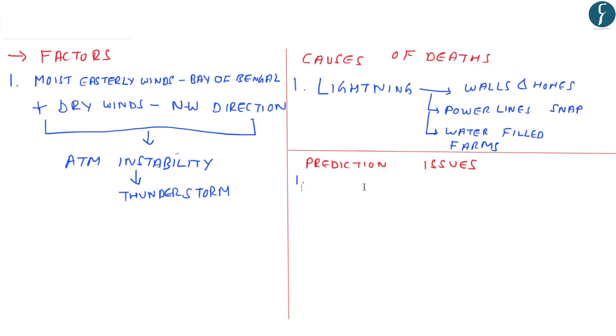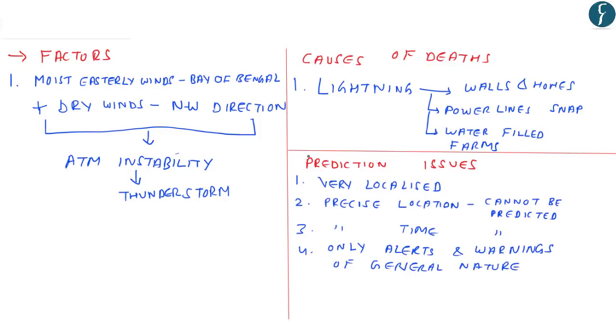Now let us see why it is difficult to predict thunderstorms. The issues with predictions are, first, these storms are very localized in nature. That is, they have a very small spread. Second, it is difficult to predict the precise location and time. Further, only alerts and warnings of a general nature can be provided.